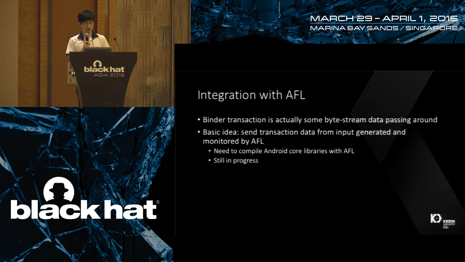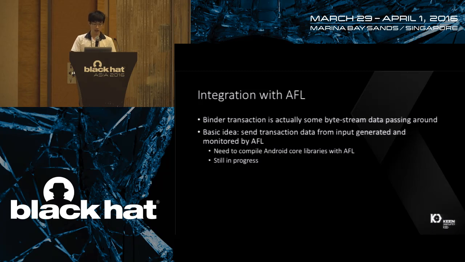And we also have an idea of integration with AFL. Why do we have this idea? Because the binder transaction actually passes byte stream data around, and it would be great if we could use incremental fuzzing tools like AFL. For example, we can first collect some normal data and use AFL to mutate and monitor it. But unfortunately, we encountered a big difficulty in compiling Android core libraries with AFL, so it is still work to be done.